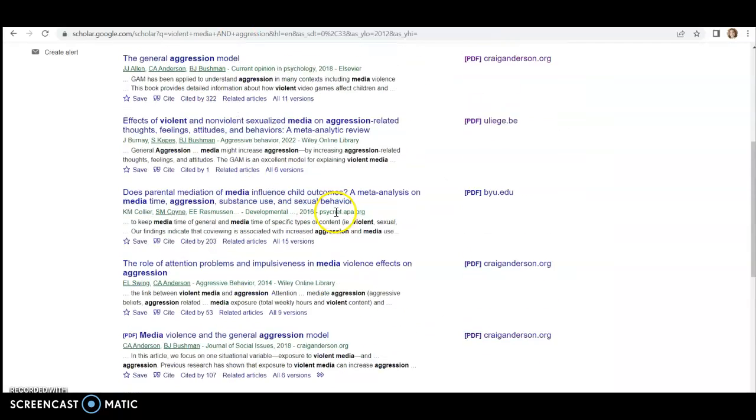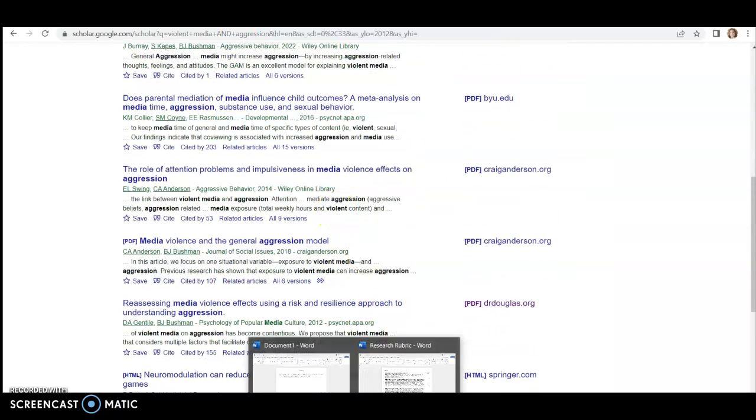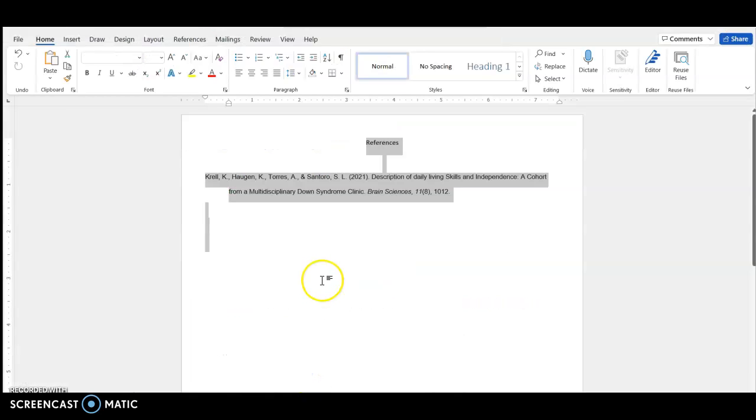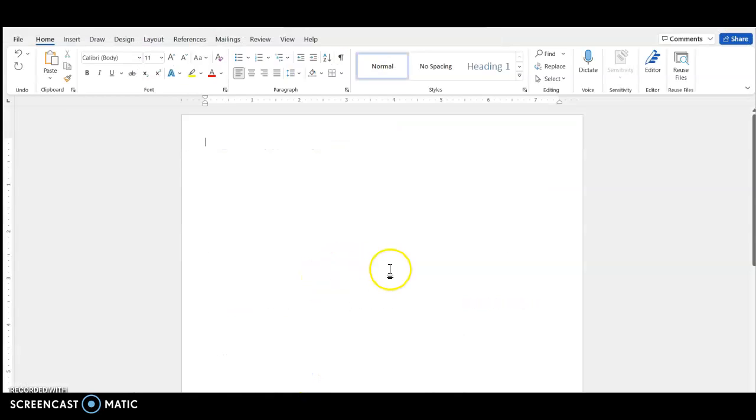Now, before I click out of Google Scholar, what I'm going to do is open up a Word document. Let me just start fresh. I'm opening up a Word document, and I want to write references. Oh, I spelled that really wrong. So references, and I'm going to put it in the middle of the page. It's not works cited. Do not put works cited. We say references in psychology and APA.